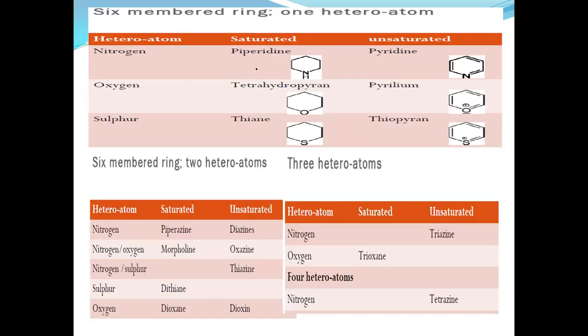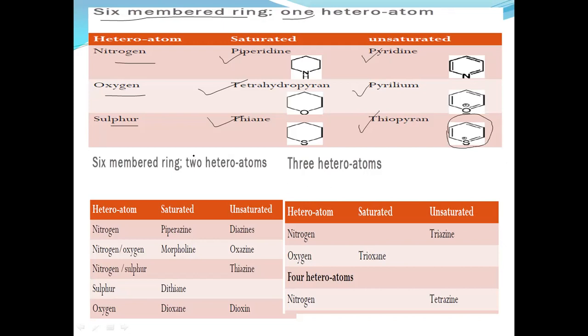Another category of class here is six-member heterocyclic rings. The examples of six-member heterocyclic compounds containing one heteroatom. If nitrogen is present, the name of the saturated compound is piperidine, unsaturated is pyridine. Oxygen, tetrahydropyran, pyran. If sulfur is present, thiane is the saturated compound of six members, whereas thiopyran is the unsaturated compound. This is the structure of thiopyran.